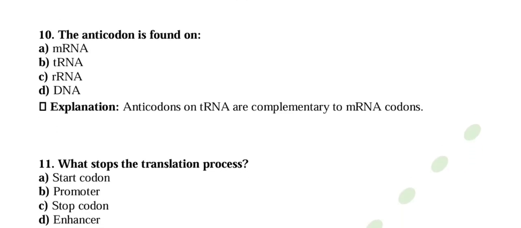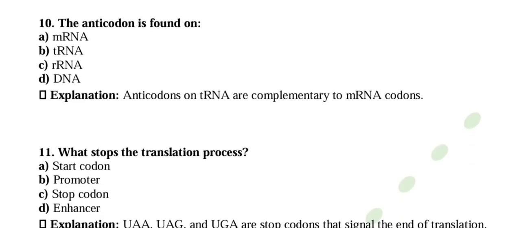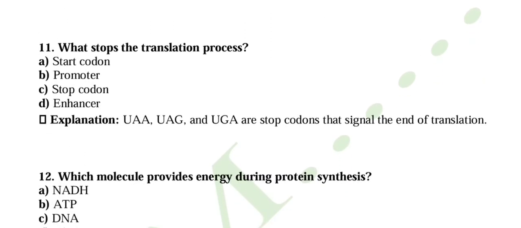Question number 11. What stops the translation process? So translation starts from the start codon and stops at a stop codon. Okay, so there are 3 stop codons. They are universal stop codons, that is UAA, UAG and UGA are the stop codons that signal the end of translation.